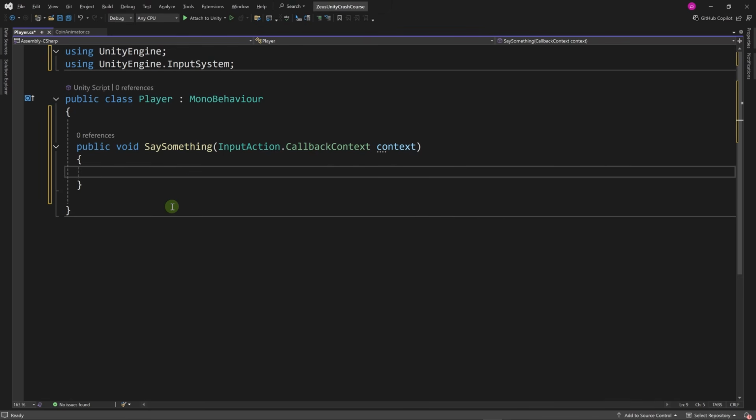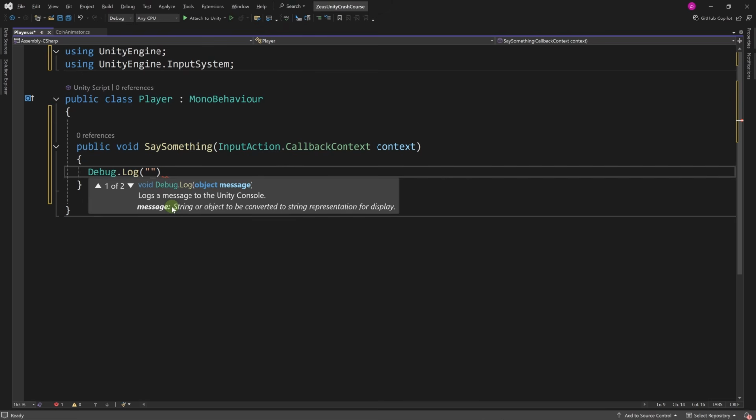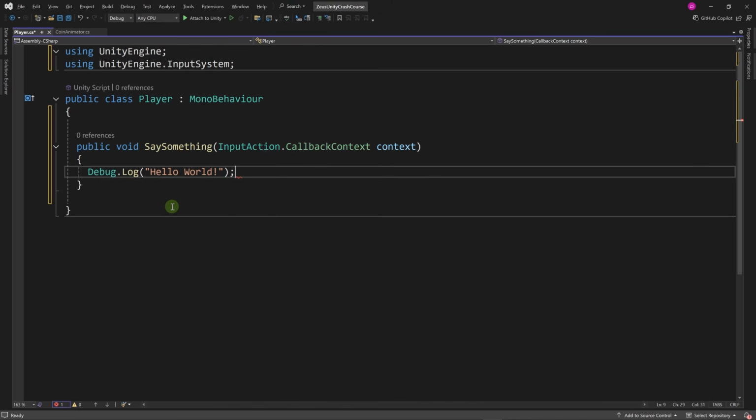Here, let's just print something on the console. And remember, for printing on the console, we're using Debug.Log. Let's say hello world, okay? And that's it for our player script. Let's go back to Unity.